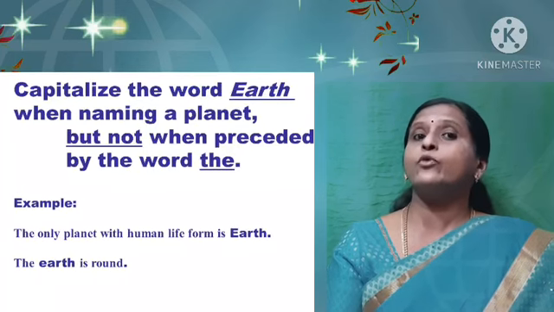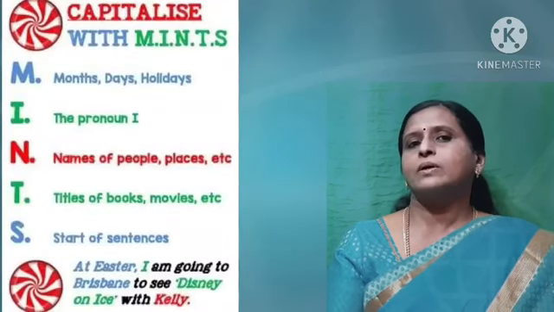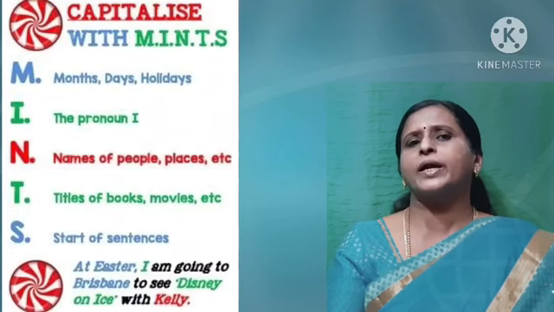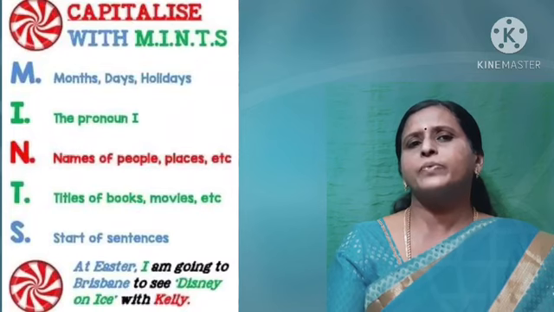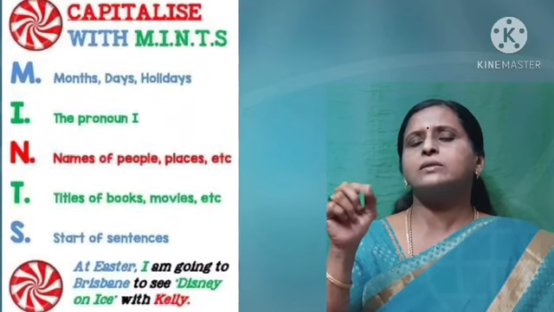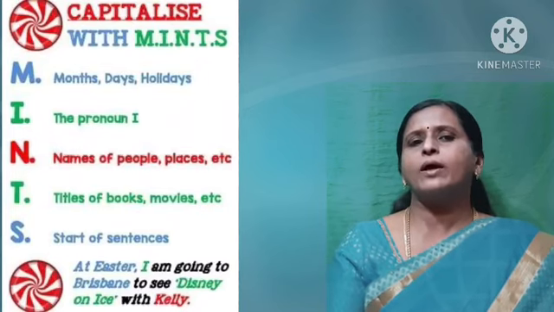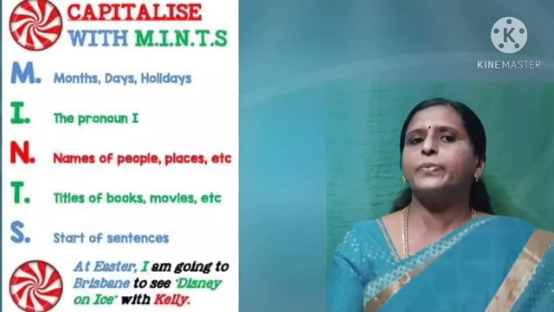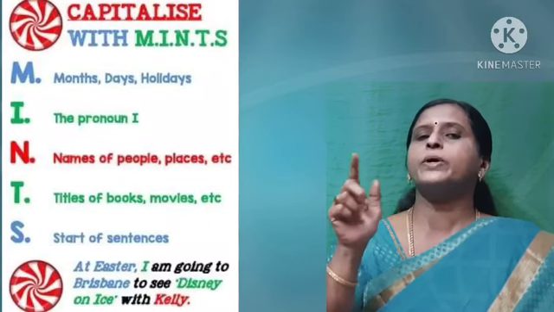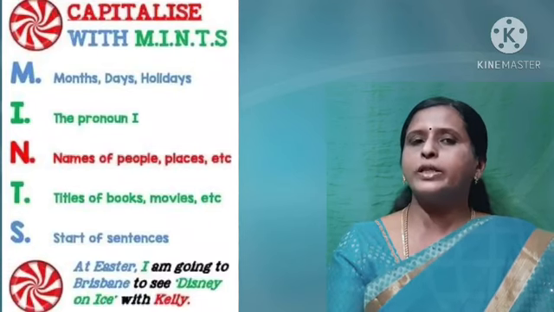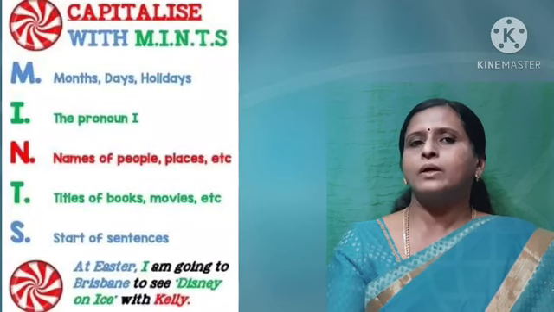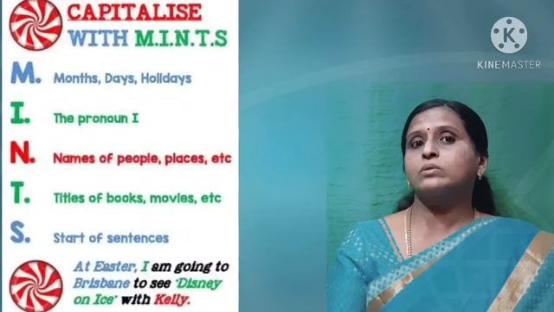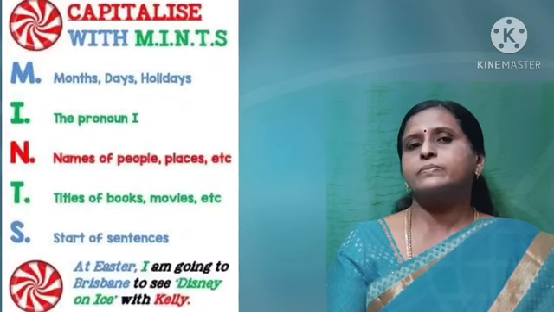Then moving on to days and months. Monday, Tuesday. Many of you I have seen when I was correcting some of your worksheets, where you write small m haphazardly anywhere. Monday, Tuesday, Wednesday, all those days of the week as well as April, May, June, all of them should begin with capital letter, children. All the days of the week and months of the year. That at least you should know at this stage.